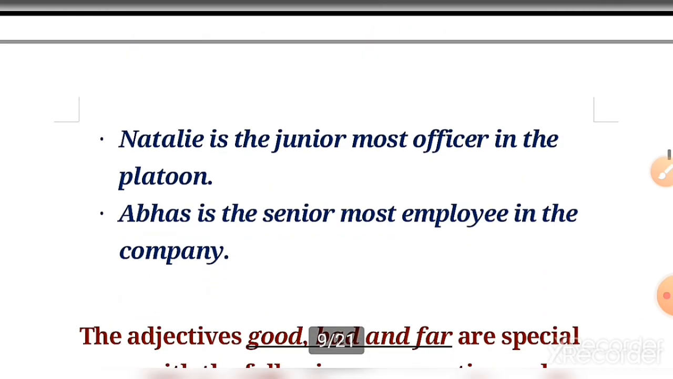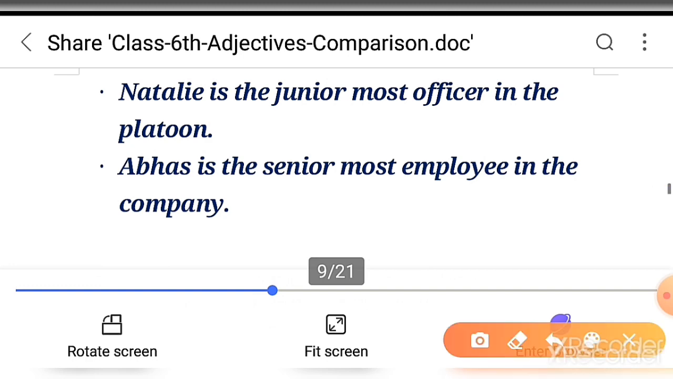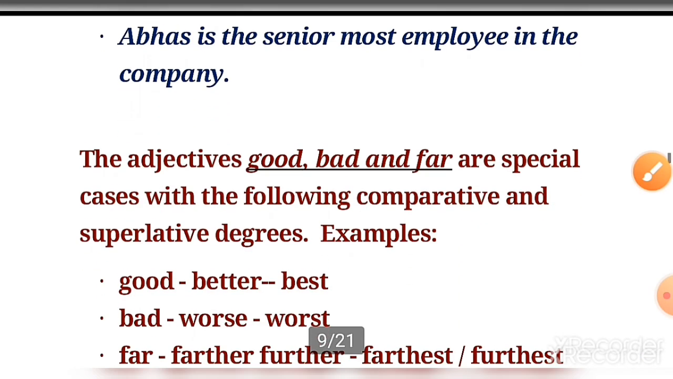Example: Natali is the junior most officer in the platoon. Then Abhas is the senior most employee in the company. Okay, so that can be used in superlative degree. Clear?